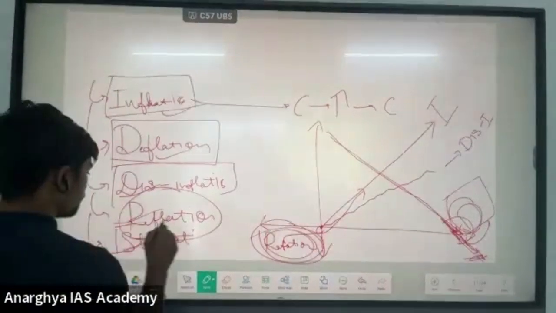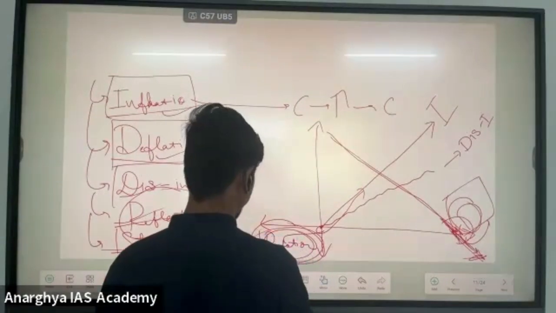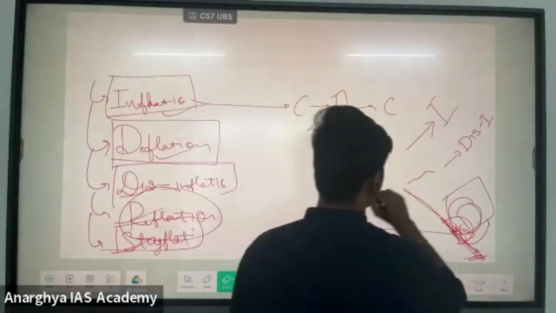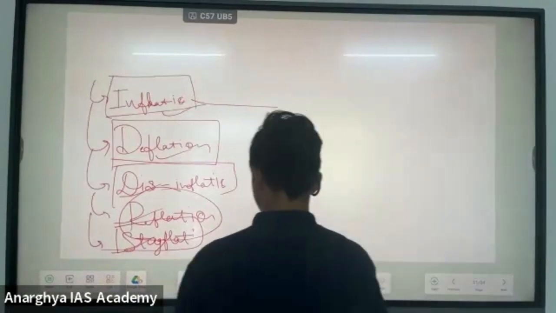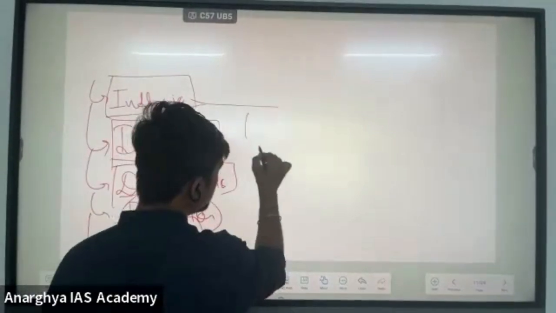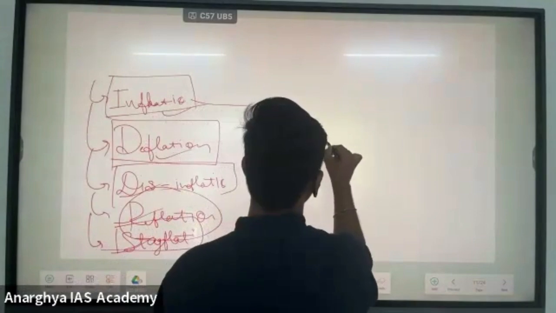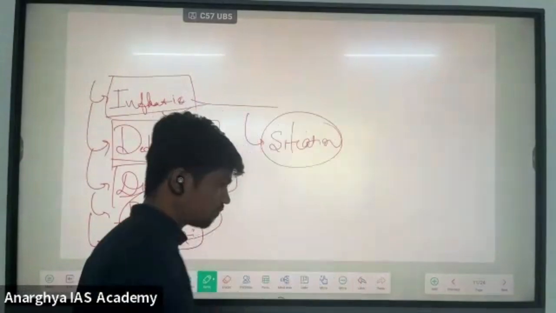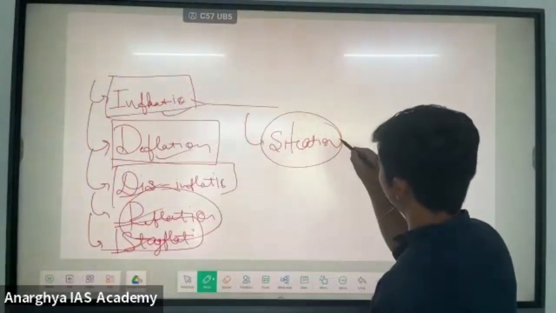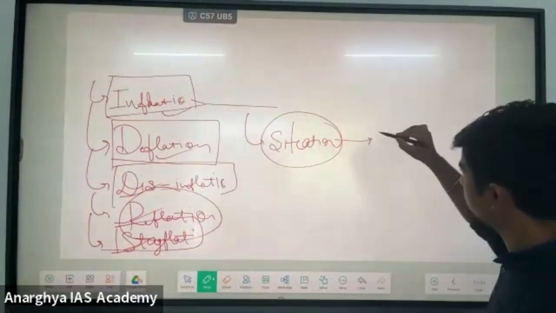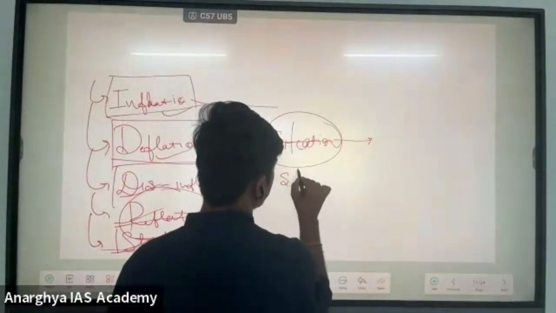Then what is stagflation? Stagflation is basically a situation. It is not a particular graph or a particular thing; it is a situation. I will give you an example regarding this. I will explain some features of stagflation.